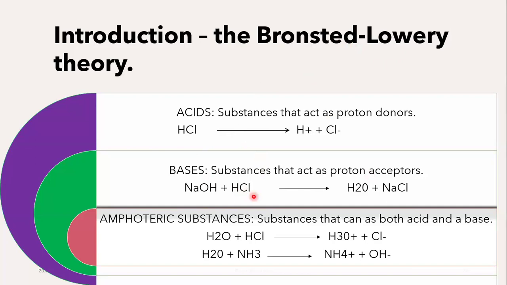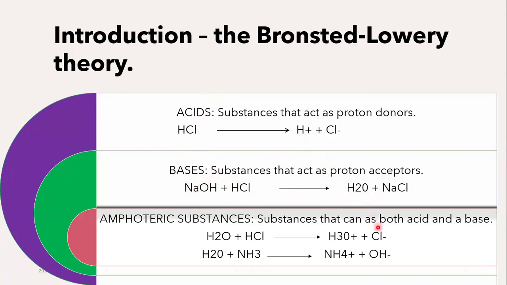Why? Well, the reason for that is because a hydrogen ion only has a proton, right? Because a hydrogen atom only has one electron and a proton. What happens is that it loses that one electron, so you're left with a proton. So any substance that can donate protons is an acid. Any substance that will be accepting those protons is a base. So hydrochloric acid can donate hydrogen ions. Sodium hydroxide can accept those hydrogen ions. So, hence, it is considered a base.